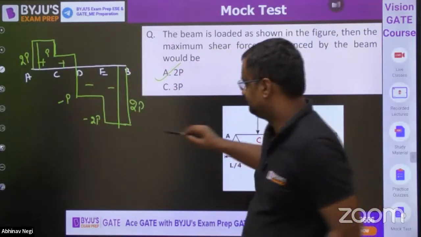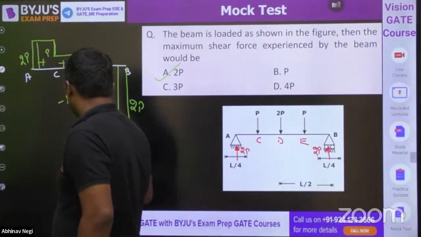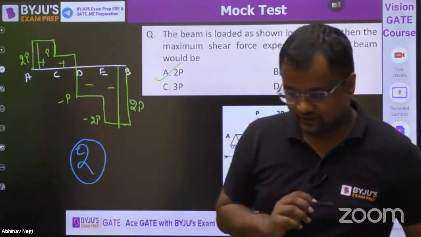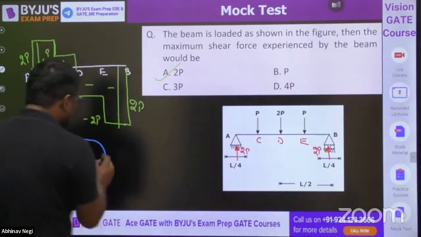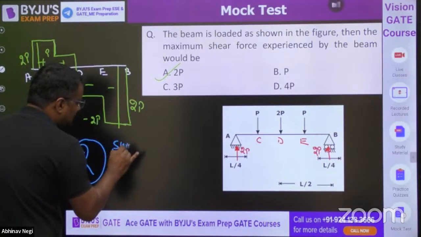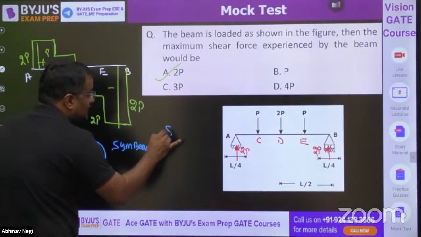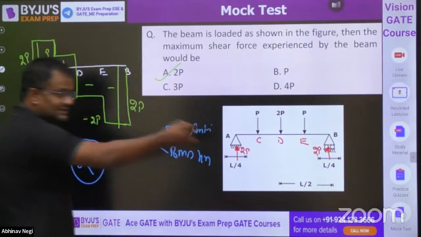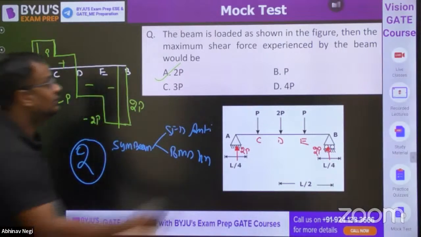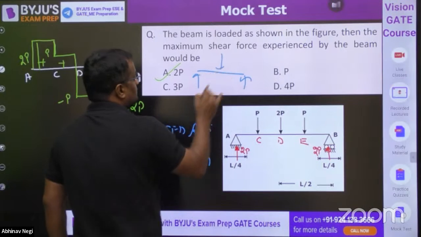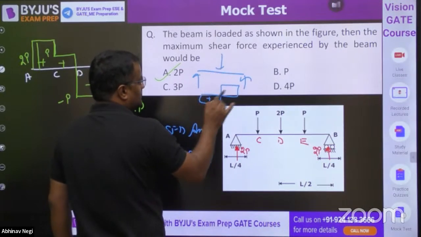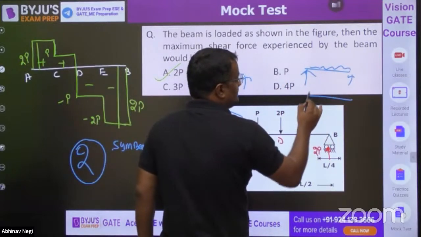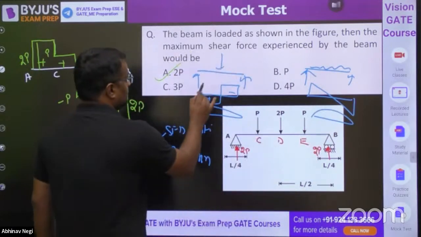Now guys, listen to 2 points here. Everyone, the question was super easy. First point: for a symmetrical beam, if a beam is symmetrical, then SFD will always be anti-symmetrical and BMD will be symmetrical. This symmetrical means SFD is anti-symmetrical, this plus, this minus, or vice versa, and BMD is symmetrical. This will be like this.